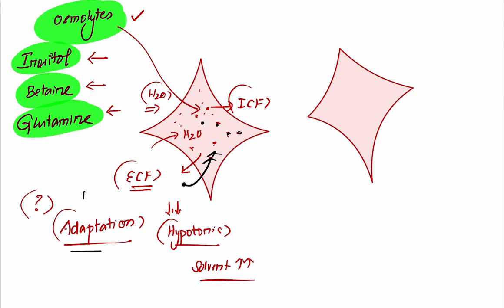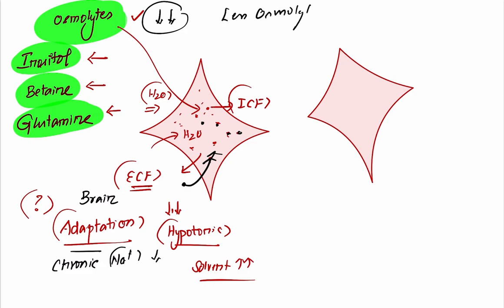So how does your brain undergo adaptation in case of chronic hyponatremia? In case of chronic hyponatremia, the neuronal cells will start producing less amount of osmolytes. I repeat, fewer osmolytes are produced in case of chronic hyponatremia. That would mean to say that the entry of the fluid into the neuronal cell has been decreased very much.